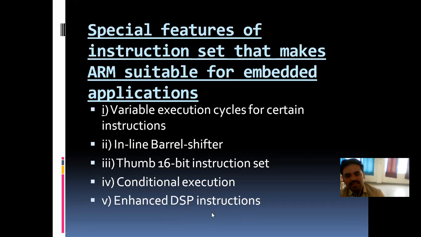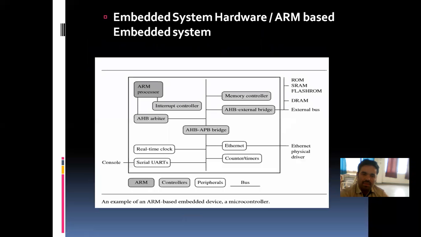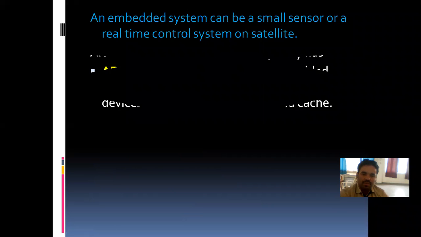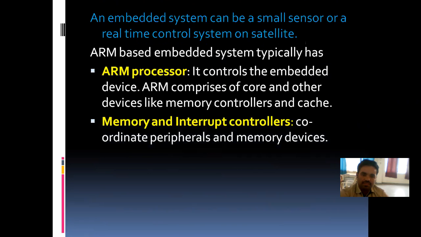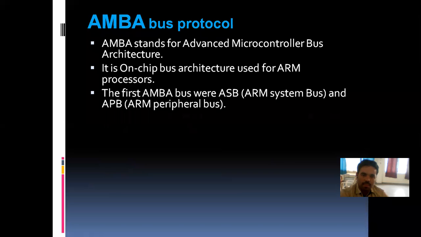Then enhanced DSP instructions. It also supports DSP instructions for signal processing applications. These are the special features of the ARM instruction set, which make ARM suitable for embedded applications. Now we will quickly go through the applications. We will study other things tomorrow.